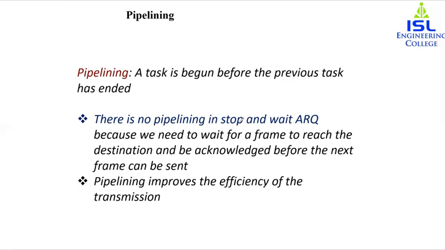There is no pipelining in stop and wait ARQ, because we need to wait for a frame to reach the destination and be acknowledged before the next frame can be sent. So pipelining improves the efficiency of the transmission, right?